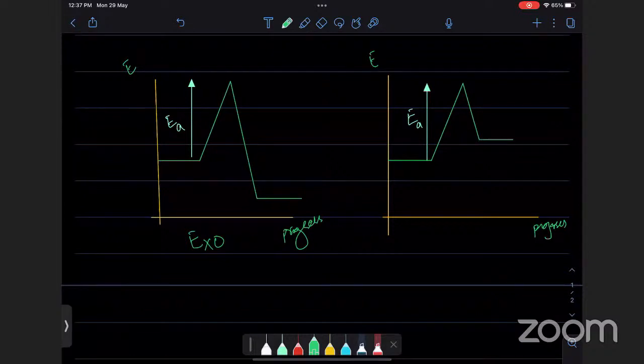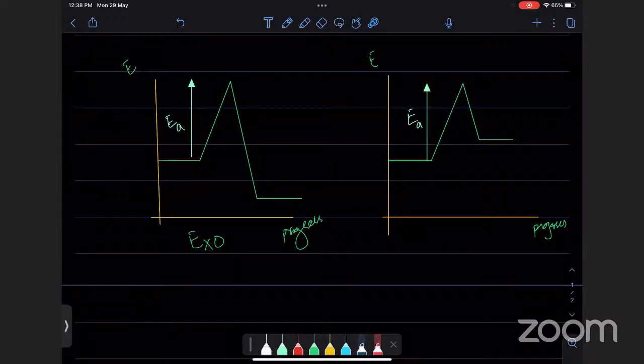Now look at this. In this case, the energy released is less, and the energy absorbed is more. Because energy released is less and energy absorbed is more, overall it has absorbed energy. So we will say this is an endothermic reaction.